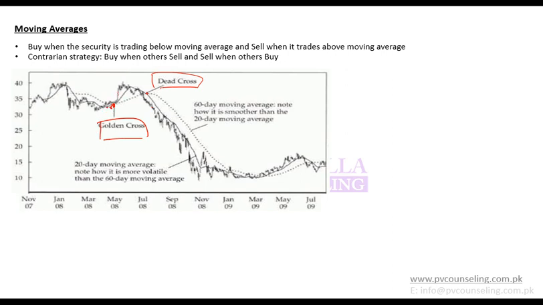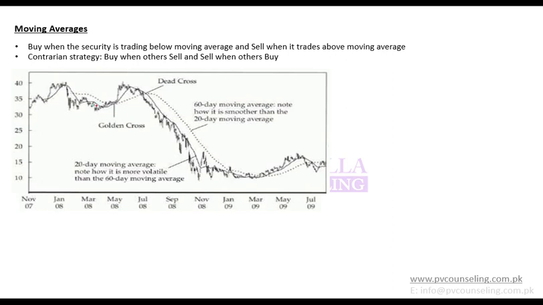When a golden cross happens, that reflects that a bullish trend is being formed, and when a dead cross happens, that reflects that a bearish trend is about to begin. That is, recent prices are decreasing compared to older prices. So remember these terms as well: golden cross and dead cross.